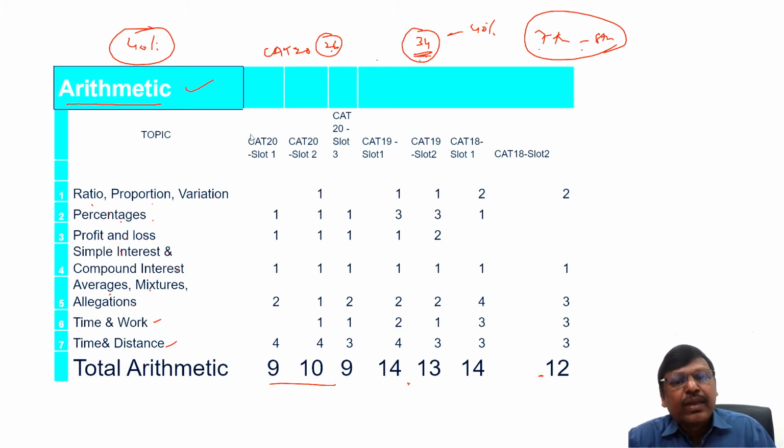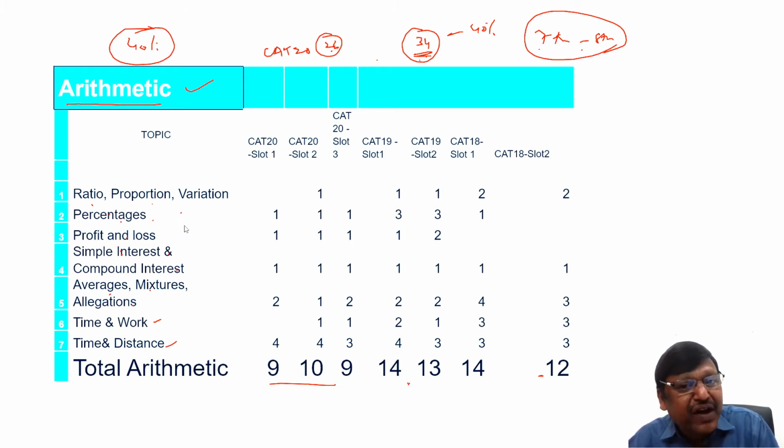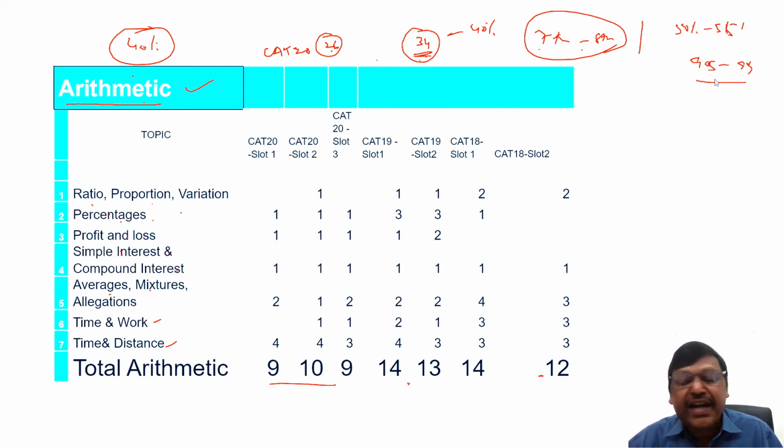In my channel you will find a playlist of previous CAT questions. You select these topics and see the questions that are given. You have more than 100 questions in that playlist. You can see how the concepts are simple, but how CAT frames questions from these topics. So 40% of your CAT questions in the quant section come from arithmetic topics. And as I said, students, if you are getting around 50% to 55%, you are in the 95 to 99 percentile category.